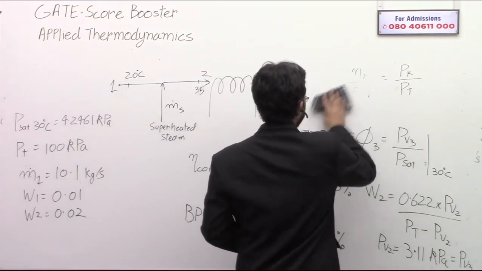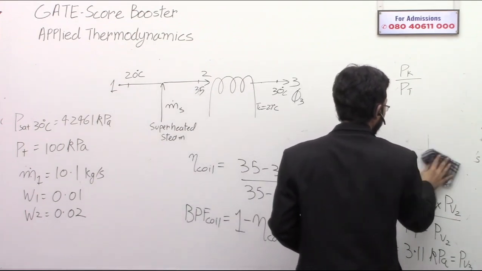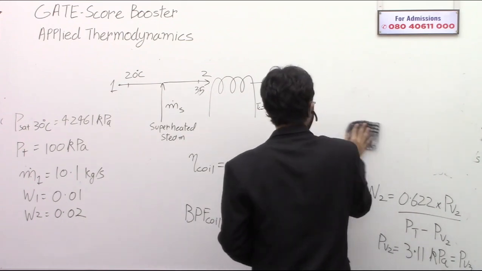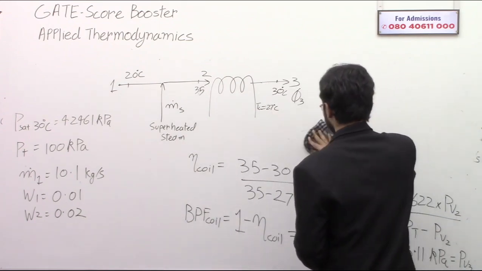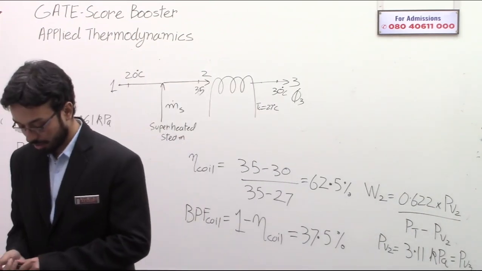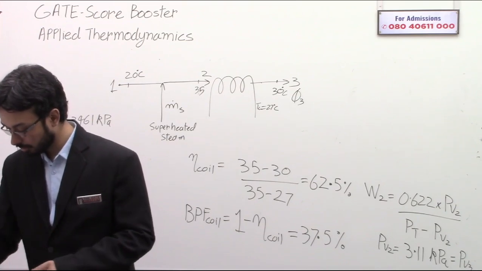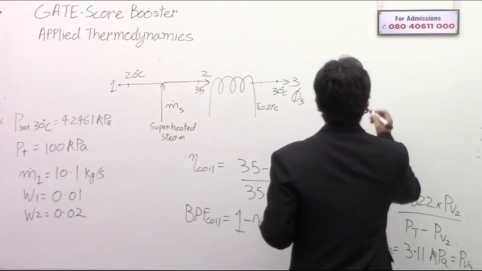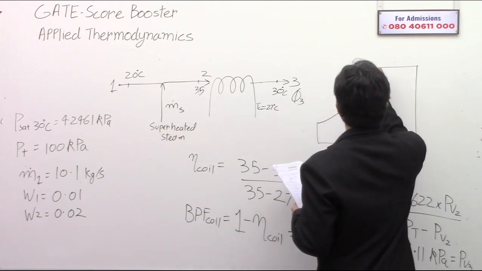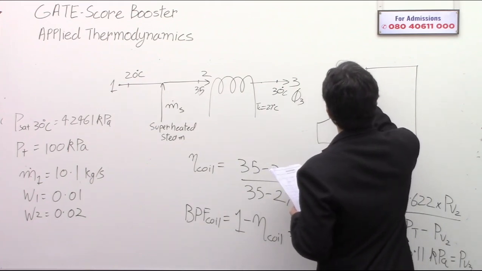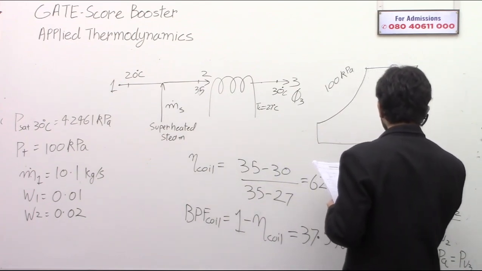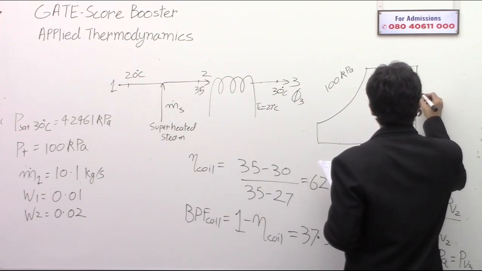Let me draw it here. A psychrometric chart looks something like this. Let's mention the pressure as 100 kPa. This is dry bulb temperature, and this is the specific humidity.